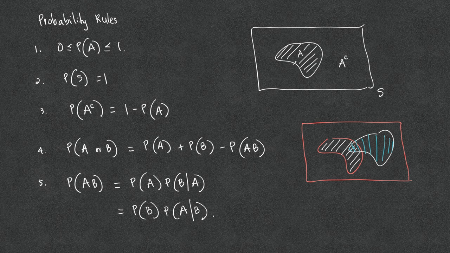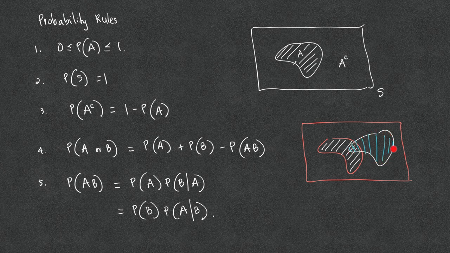Because of this, to find the probability of A or B, we use what is known as the general addition rule. We take the probability of A, the first event, and we add the probability of the second event,